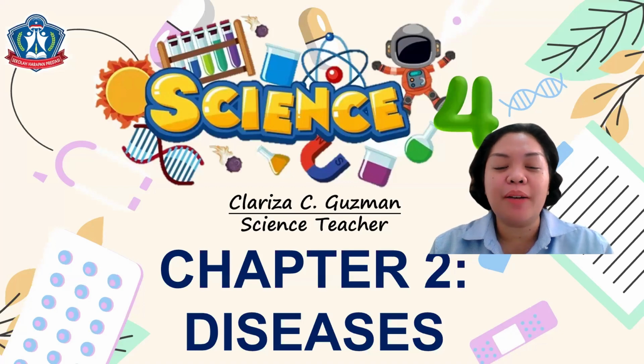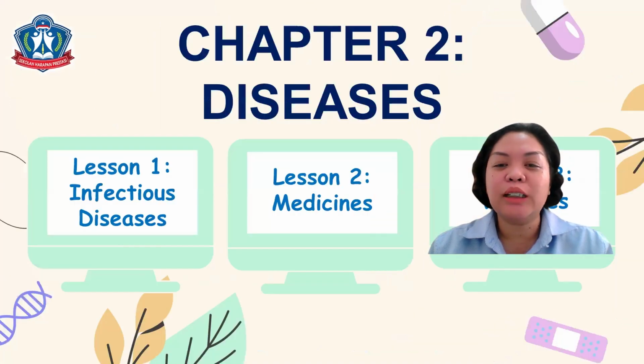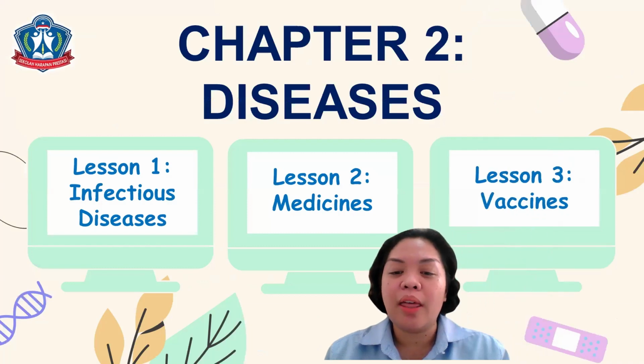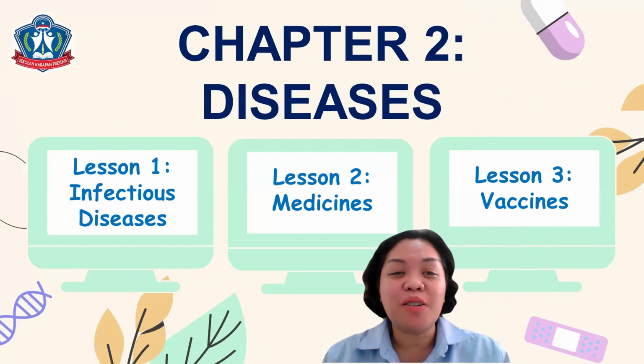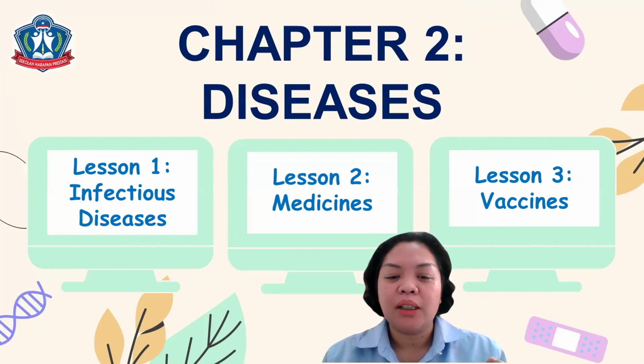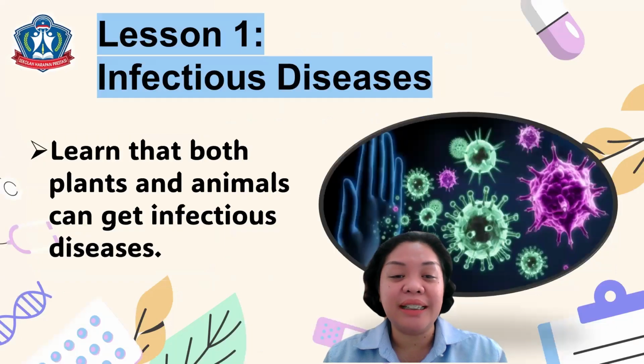We are now on chapter 2, and it talks about diseases. Are you familiar with the different diseases? Children, in this chapter, you will learn 3 lessons. We have lesson 1, infectious diseases, lesson 2, medicines, and lesson 3, vaccines. But in this video, we will talk only about lesson 1, infectious diseases. So what are infectious diseases?